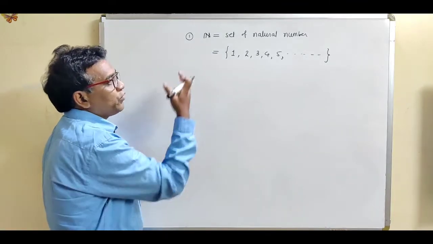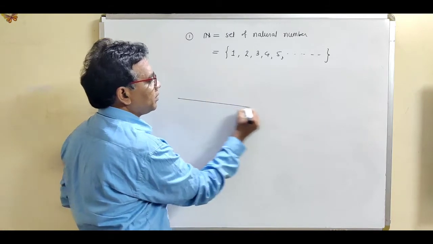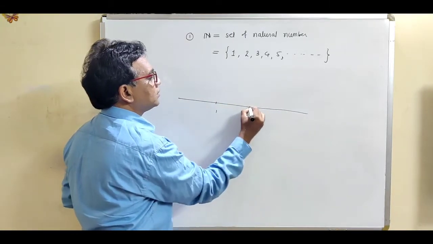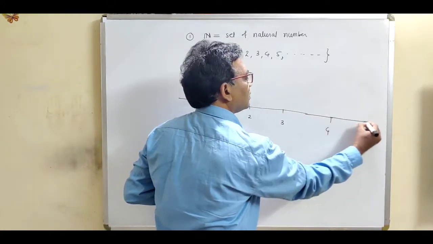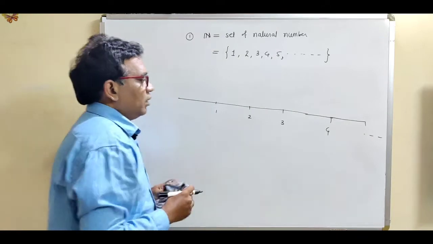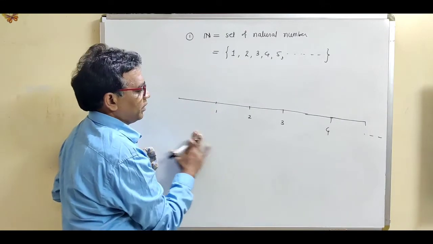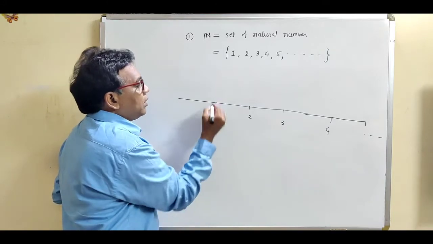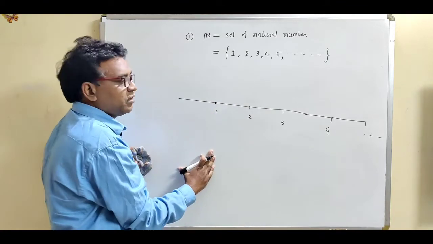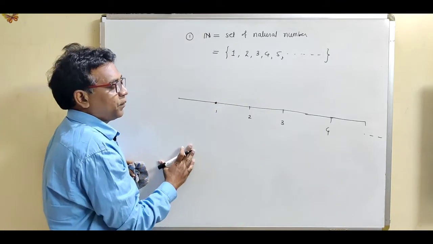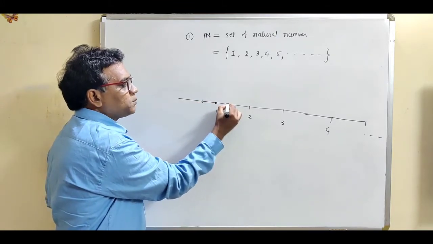First of all, we want to find the limit points for the natural numbers. These are the natural numbers 1, 2, 3, 4 and so on. Limit point means we want to find an open sphere.